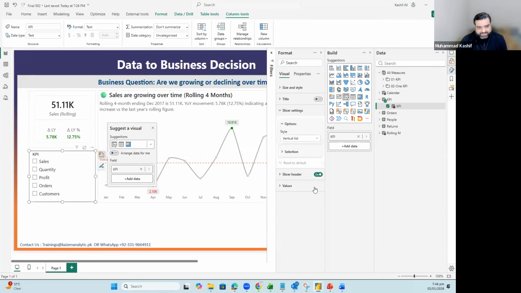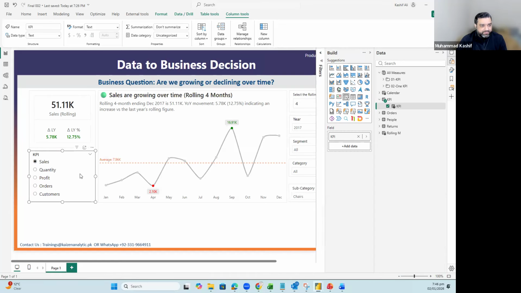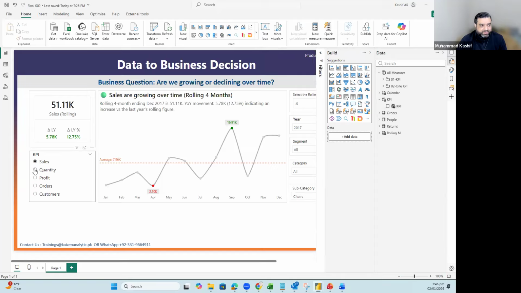We need to make this slicer single select, because we need to select one at a time. So I will go in the slicer settings and select single select. Do not go for multi-select. I want to go for single select. And as I am doing for the rest of the visuals, I will go for a simple background, which is the light gray background. So I can select single. Okay, so let's do it one by one.